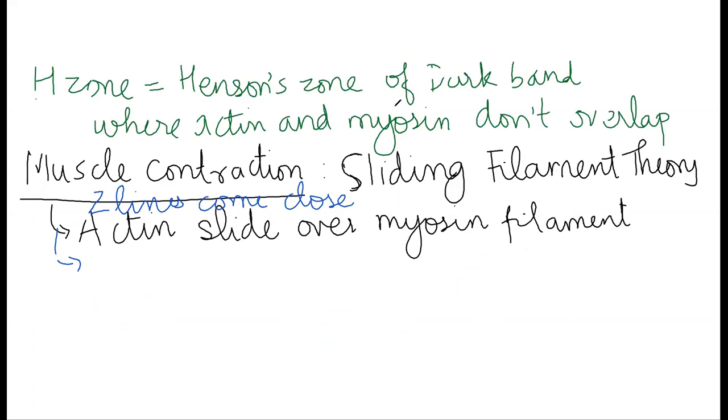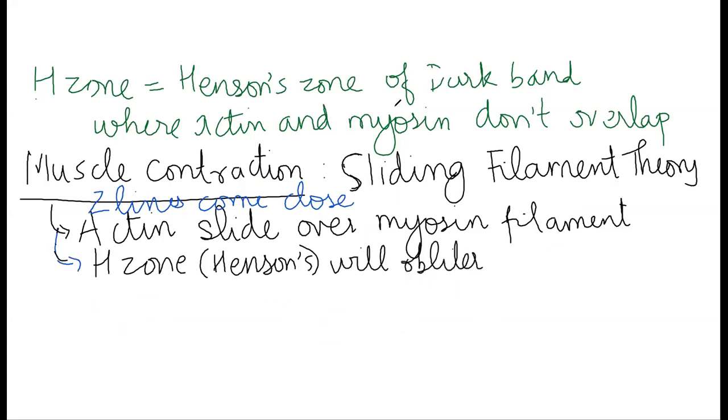Because of this, the H zone, H stands for Hensen's, will be obliterated. What is the meaning of the word obliterated? Obliterated का मतलब है it will disappear. Obliterated मतलब पहले वो था और अब नहीं है. So it will get obliterated. वो बंद हो जाएगा. H zone will be obliterated.